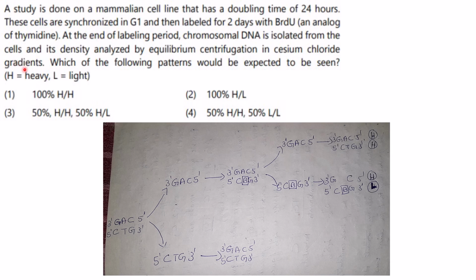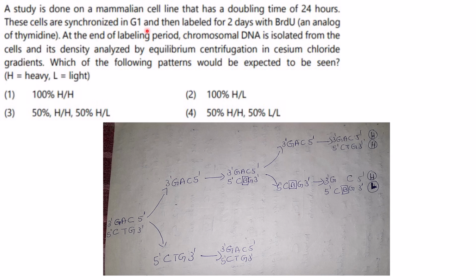So density of the DNA is analyzed by equilibrium centrifugation in cesium chloride gradients. That is nothing but cesium chloride density gradient centrifugation that you learnt when you studied the semi-conservative method of DNA replication. So which of the following patterns can be expected to be seen? Now this mammalian cell has a doubling time of 24 hours. So 1 day, 1 division, second day, second division.